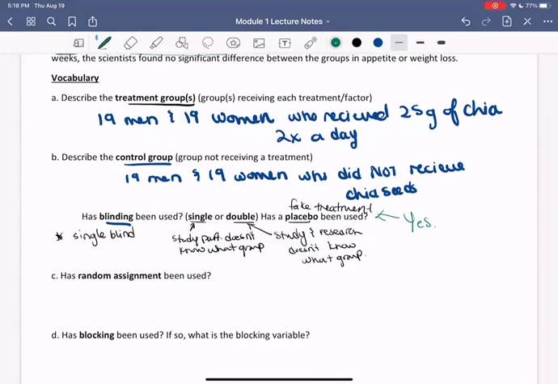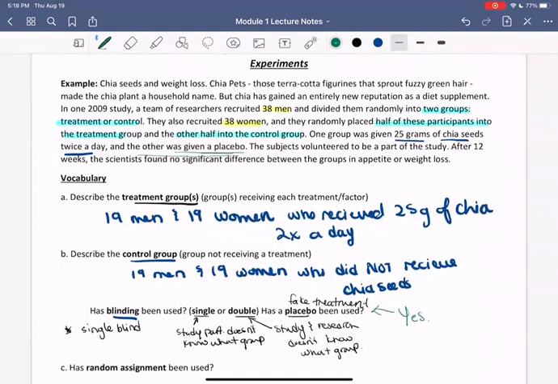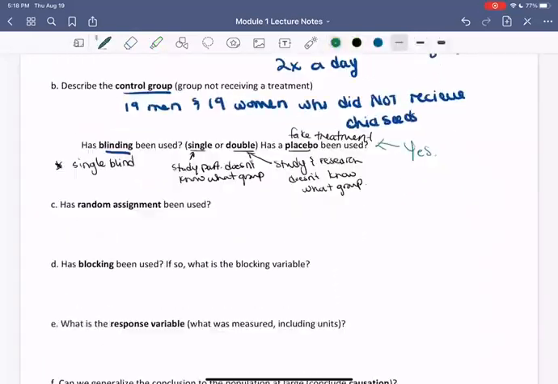Has random assignment been used? Well, we can reread here and see if we can identify any random assignments. And yes, we are told here that the participants were randomly placed into one group or the other. So we can say, yes, randomization was used when separating the treatment and control groups.